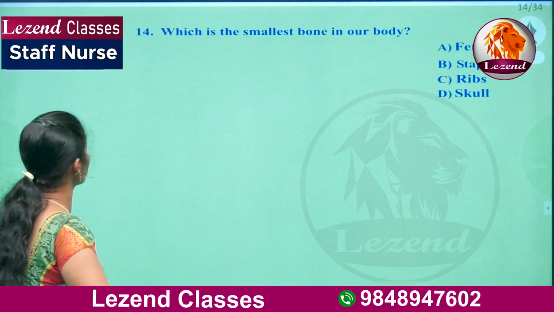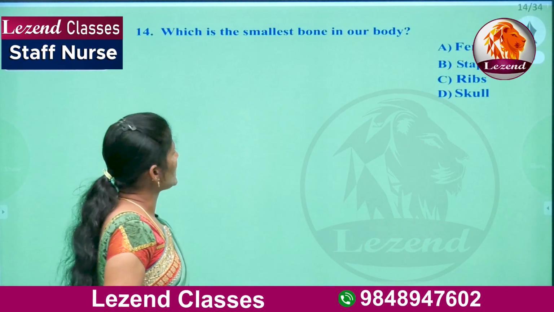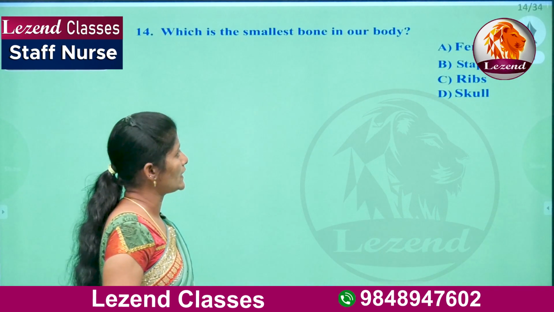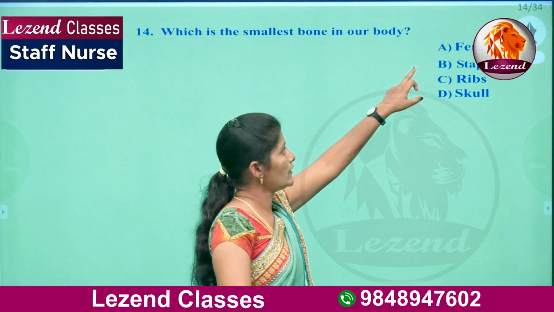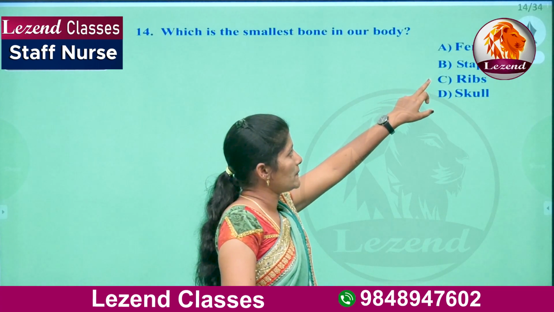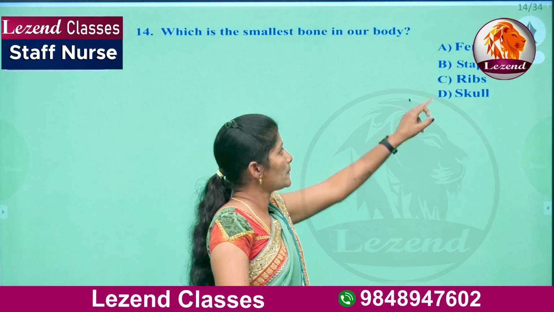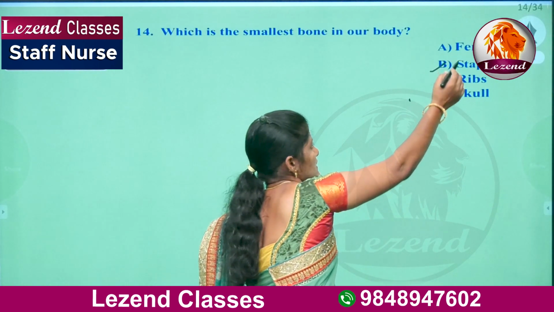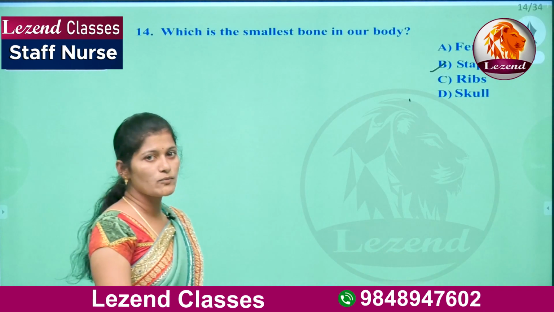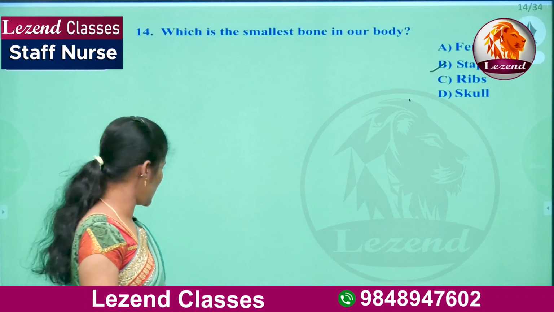Next question. Which is the smallest bone in our body? A, femur, B, stapes, C, ribs, D, skull. Here B is the right answer. Stapes is the smallest bone in our body.